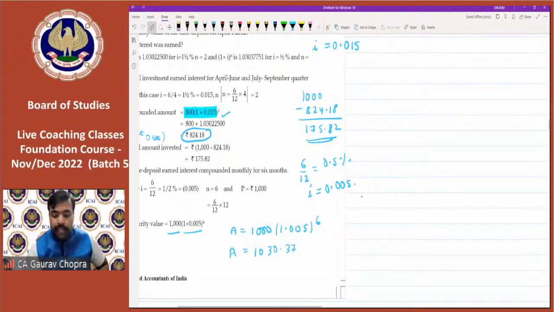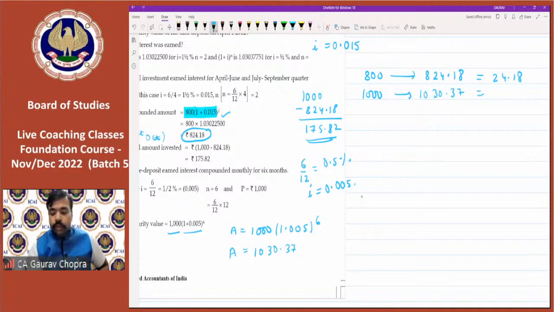So now we can calculate it easily. 800 became 824.18. This shows that 24.18 was the interest. Then 1000 became 1030.37. It shows that 30.37 was the interest. So what was the total interest?